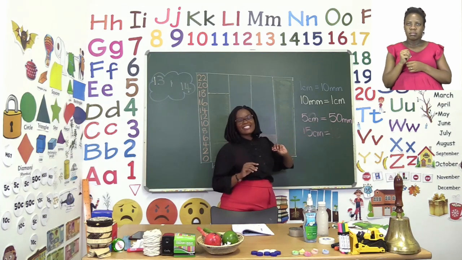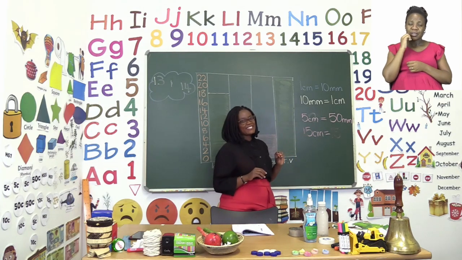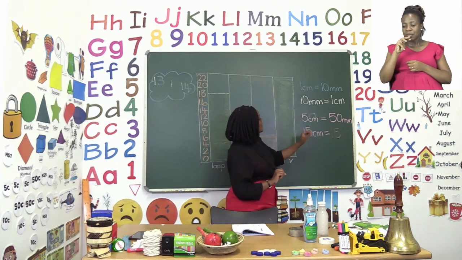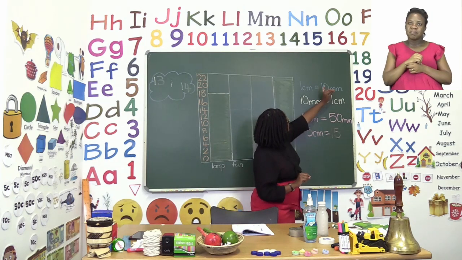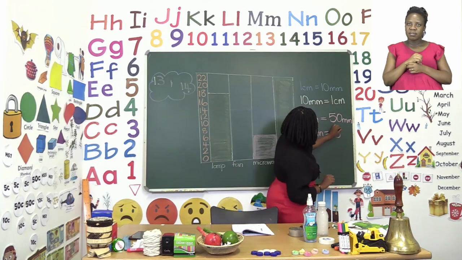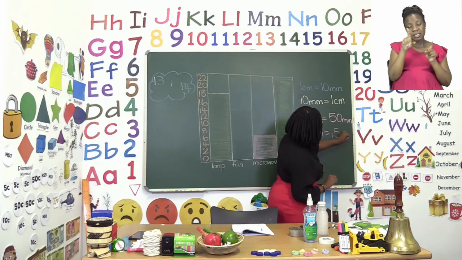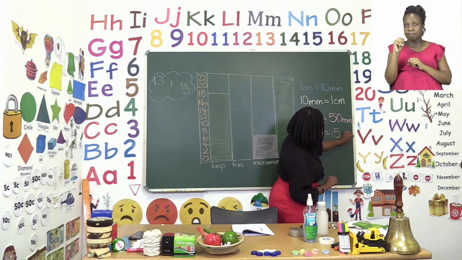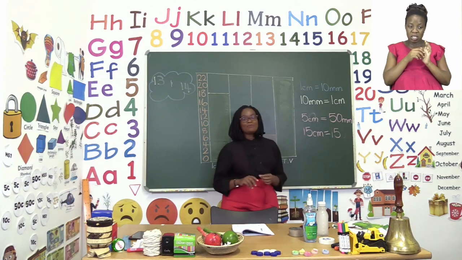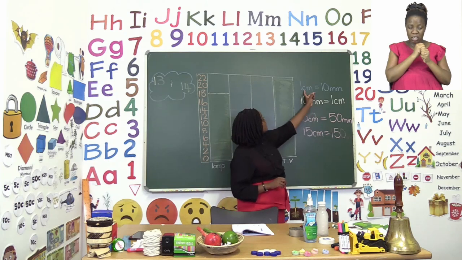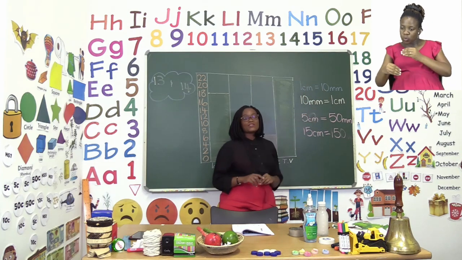Millimeters. I keep saying milliliters. Silly teacher Mutsa. Millimeters. There we go. So from our millimeters, we are going to just add our 0. And now we have 150 millimeters. So this is how we change centimeters into millimeters.